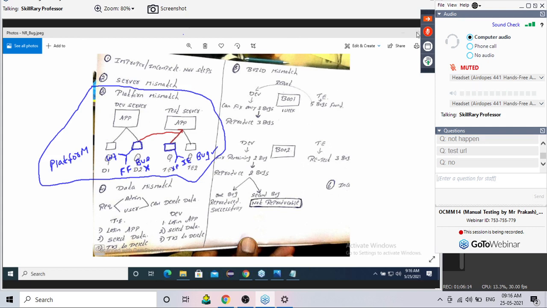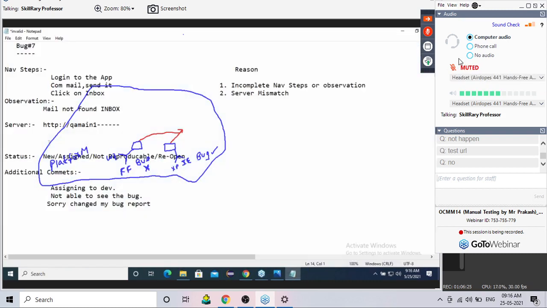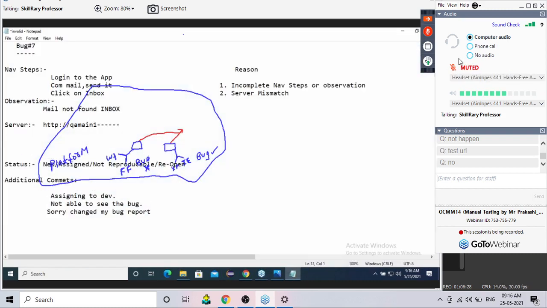Boss, developers don't know the platform. Why don't you mention that information also in the bug report? So the server is done. After the server, why can't you mention the platform? Platform means you mention, okay boss, please use XP, use Internet Explorer. Simple, you mention. Now listen carefully. Once you mention, is your job done or not done? Your job is done.